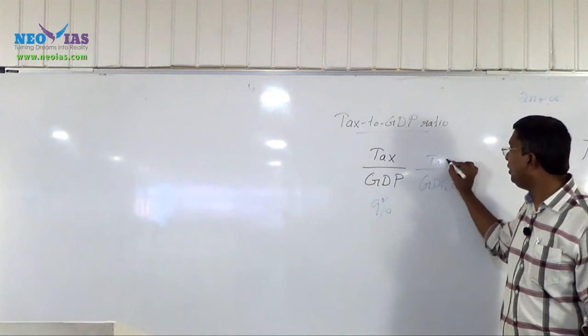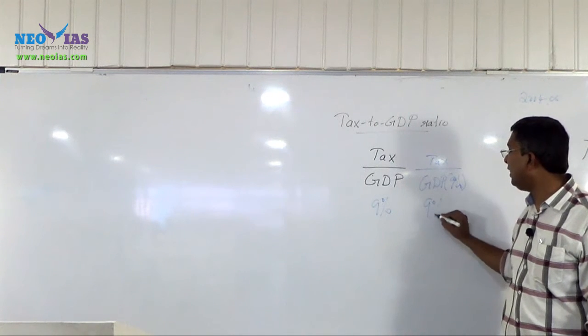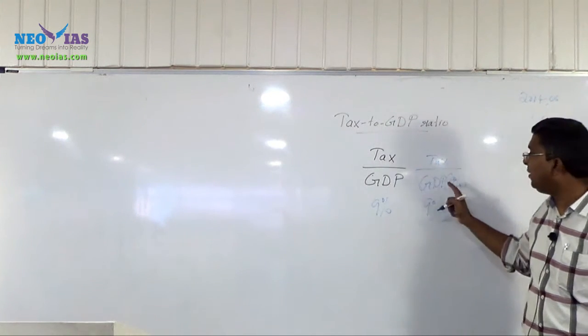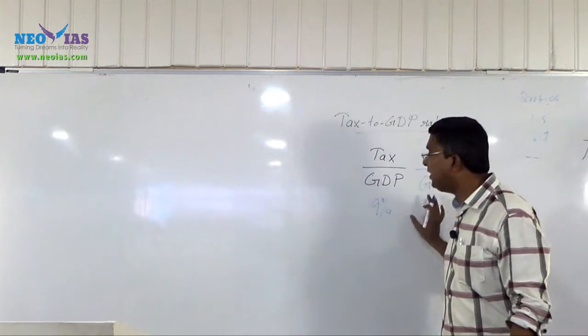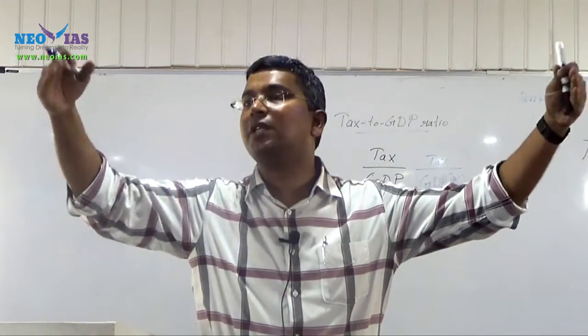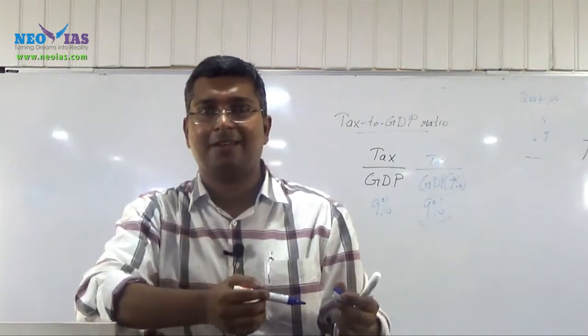If the tax to GDP ratio stays in the same range, it's a great thing, yes or no? Because the tax amount has increased too. GDP has also increased, so 9% of that amount is more.